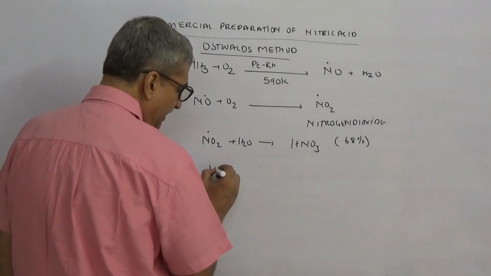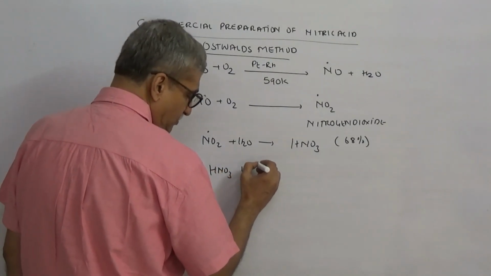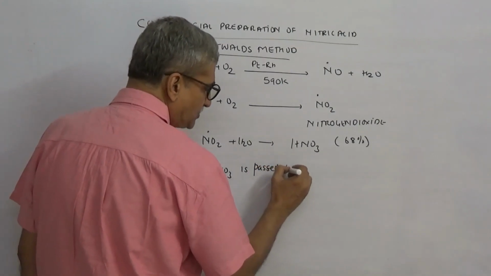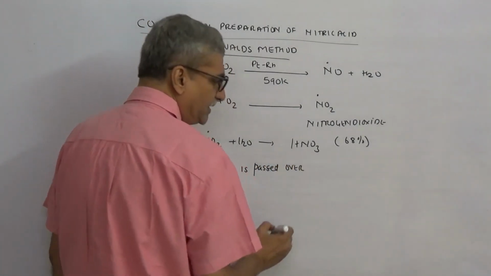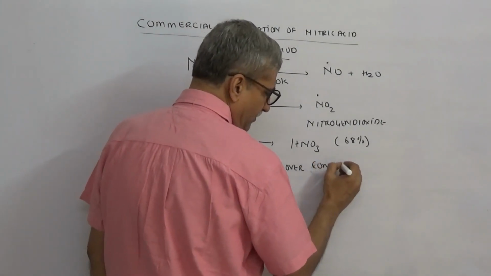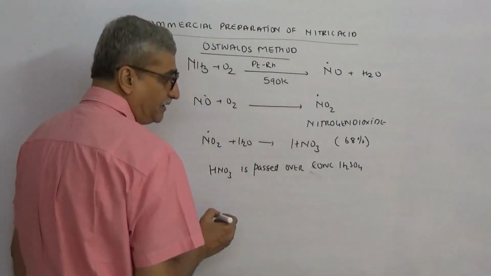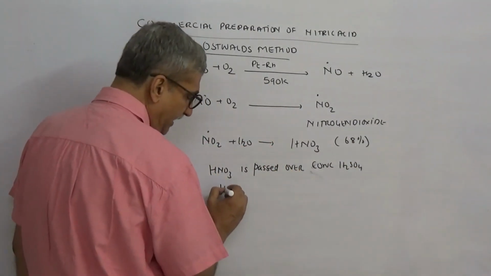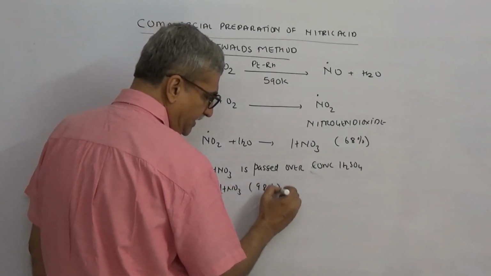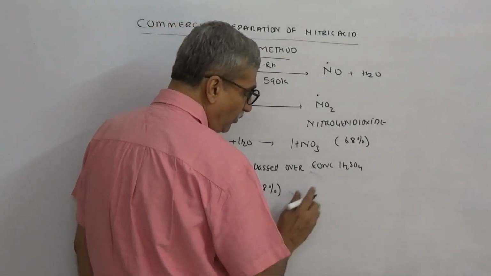Now this nitric acid is passed over concentrated sulfuric acid, a strong dehydrating agent, and you get HNO3 with a concentration of 98%, and this is called aqua fortis.